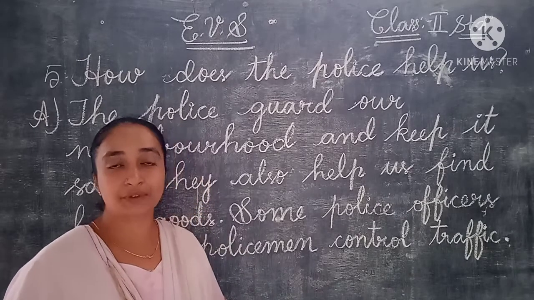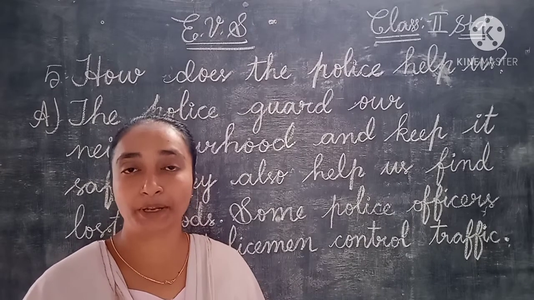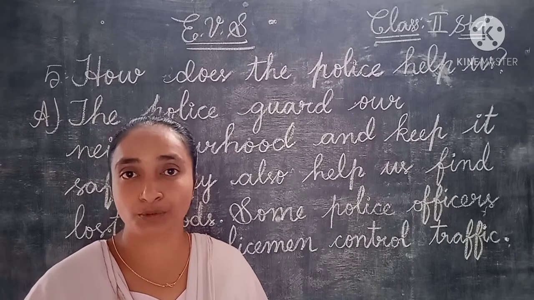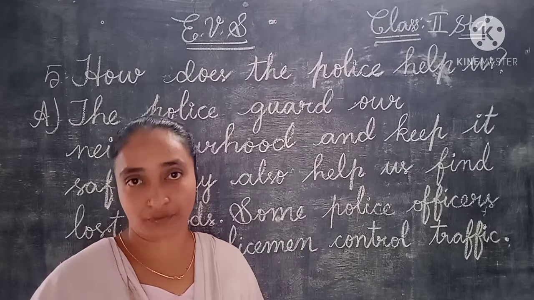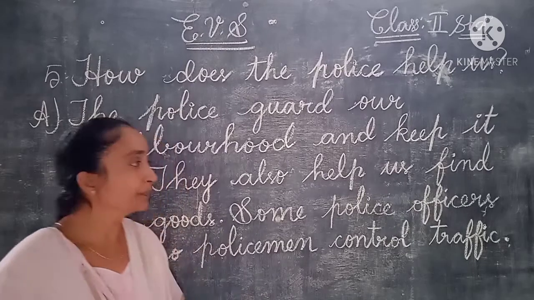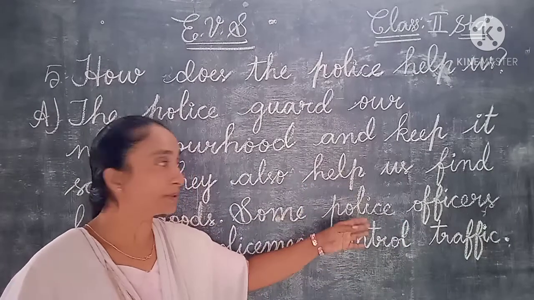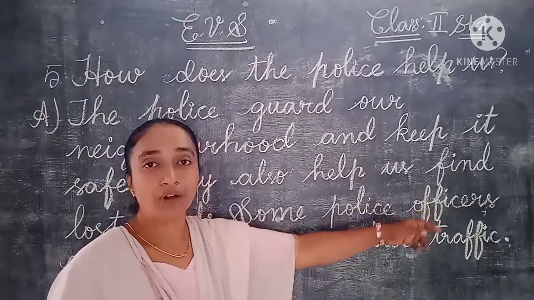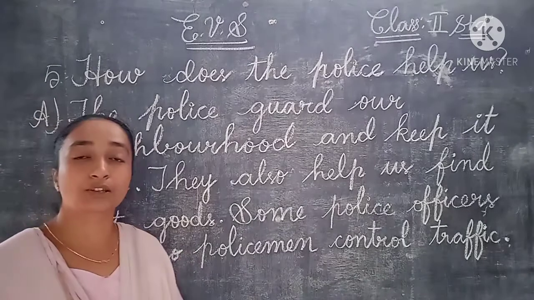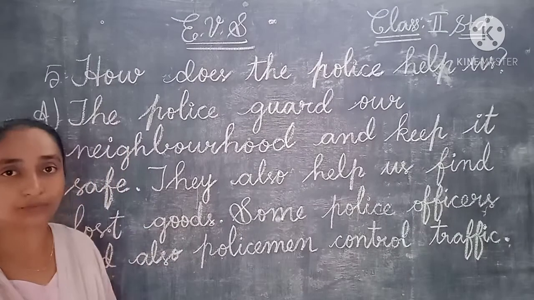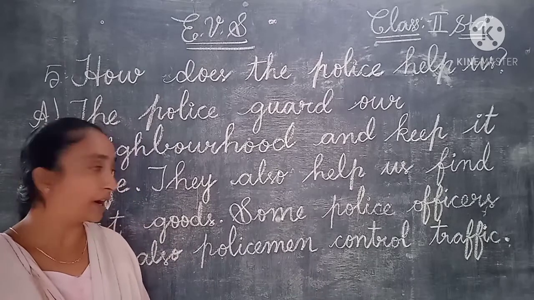If you give a complaint to the police, if you go and inform the police, they will search and get it back for us. Okay children? They also help us find, F-I-N-D, find lost goods, L-O-S-T, lost goods, the things we are missing. They will help us find them.